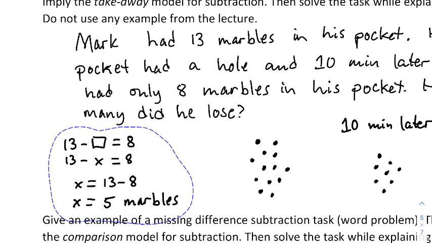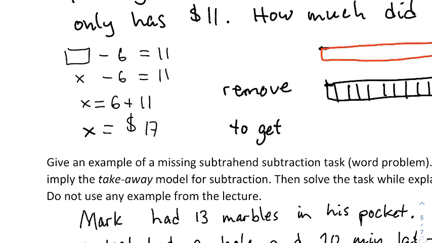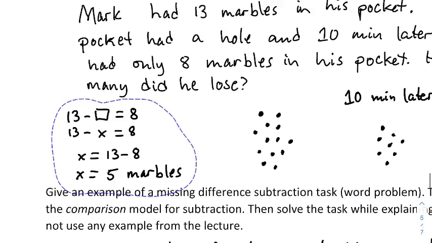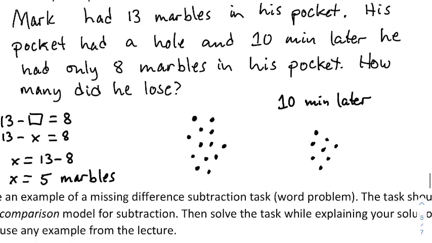And it's going to be resolved by doing subtraction this time, which is not how we resolved the missing minuend task. We added the subtrahend and difference to get the minuend, but to solve the missing subtrahend task, we're going to do the minuend minus the difference. So it feels like there's a different strategy at play here. And we want that to make sense of why that is the case. Why do 13 minus 8 to get that 5 marbles were lost?